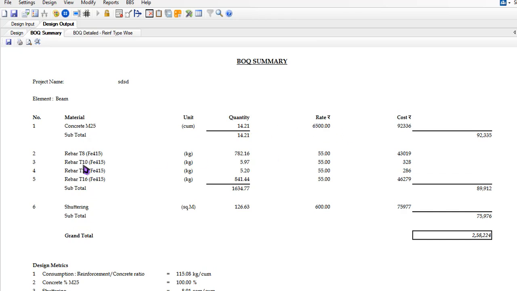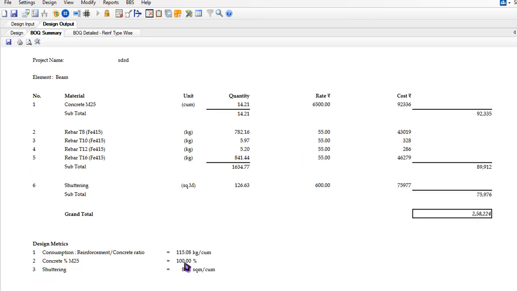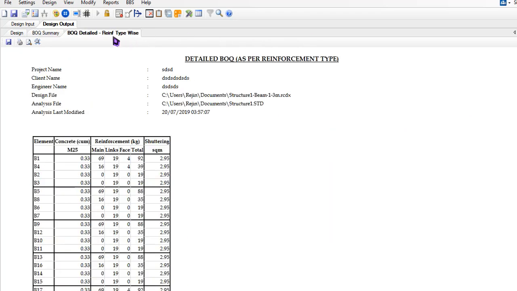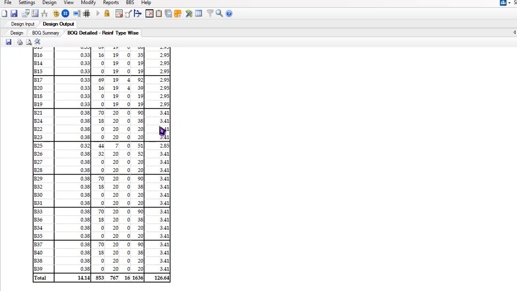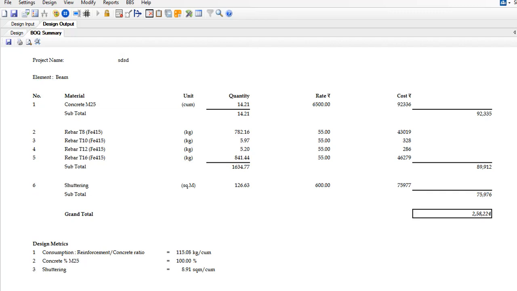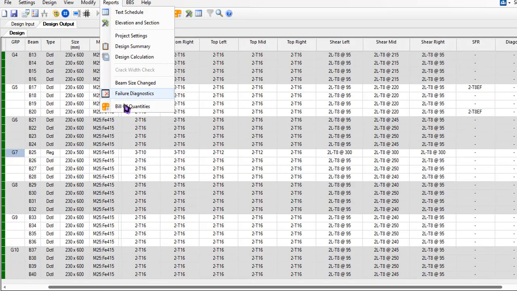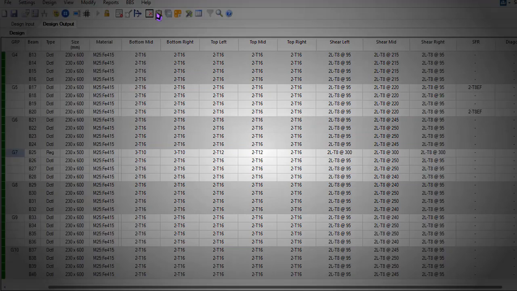You get 3-4 types of rebar, and each cost is given here. This is the bill of quantity summary, and reinforcement wise is given here. For beams, this much concrete in cubic meters has been used. The total of all the reinforcement is provided here, and the shuttering is provided here, so the total quantity is given here. That's all about the bill of quantity, and let's get into the bar bending schedule.